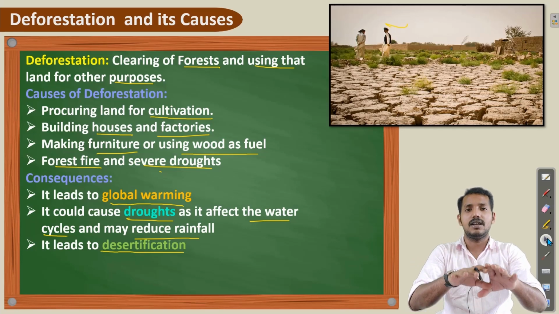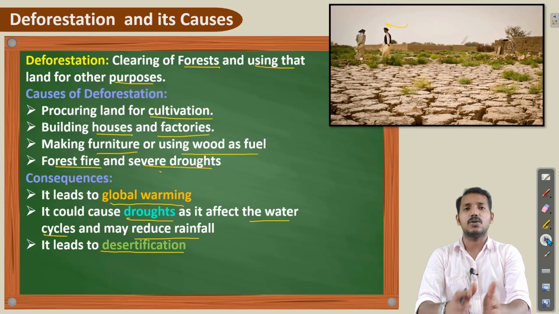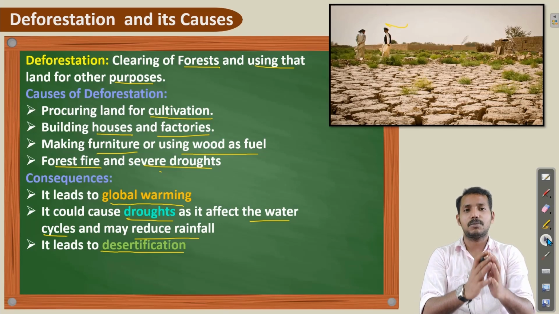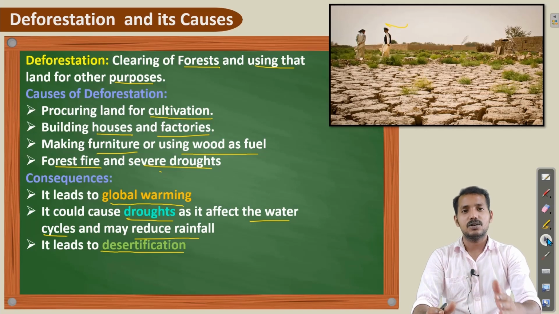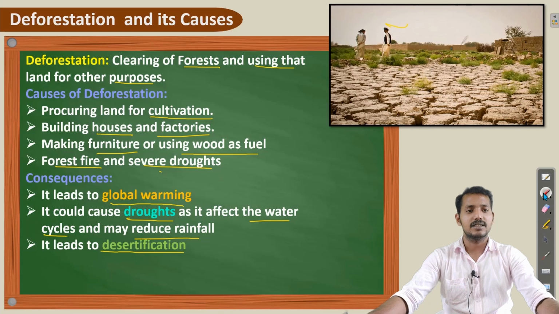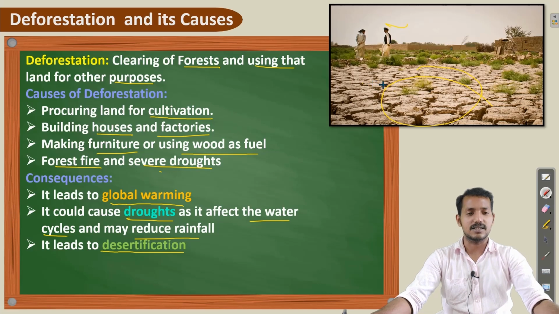Once it becomes like a desert, it is no longer suitable for growing crops, which affects our food production. So this is the third impact. You can see in the picture that the soil will be like this. That means it will be dried and look like a desert.